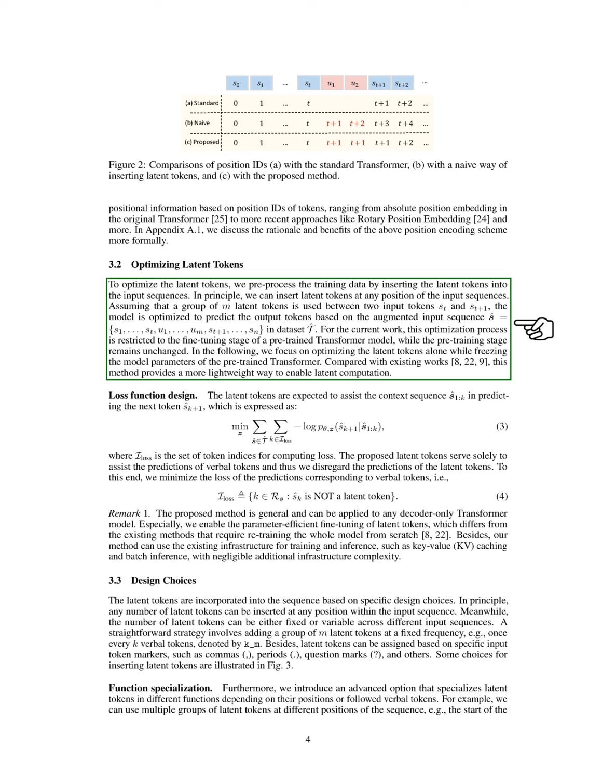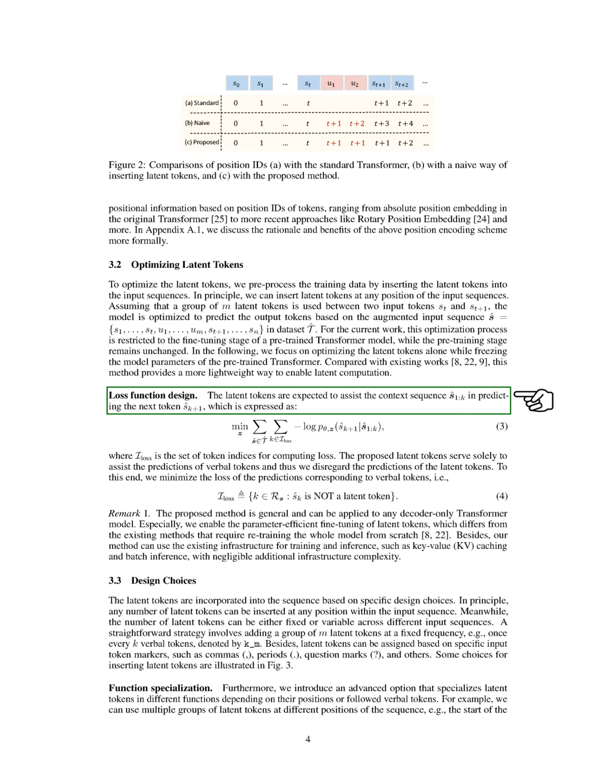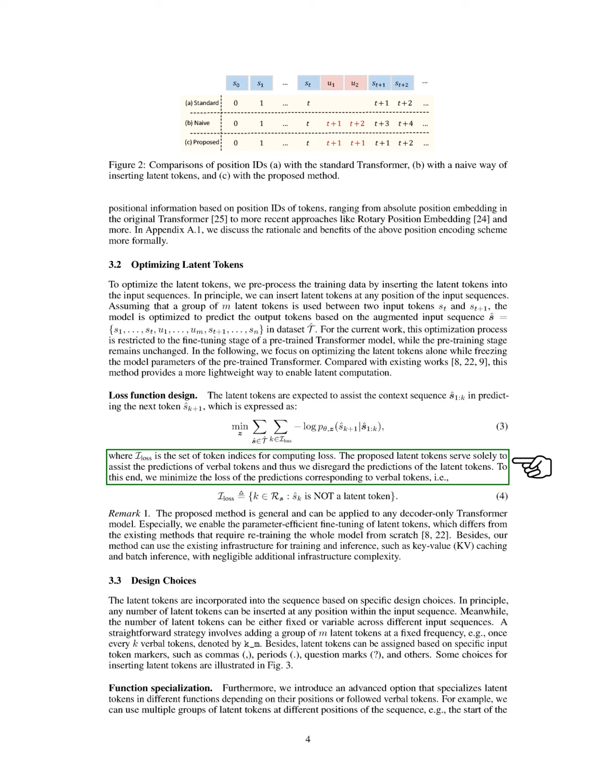Section: Loss Function Design. In this section, we discuss the design of our loss function. We expect the latent tokens to help the context sequence in predicting the next token. The loss is calculated using specific token indices, focusing only on the predictions of verbal tokens while ignoring those of the latent tokens. Our goal is to minimize the loss related to verbal token predictions.